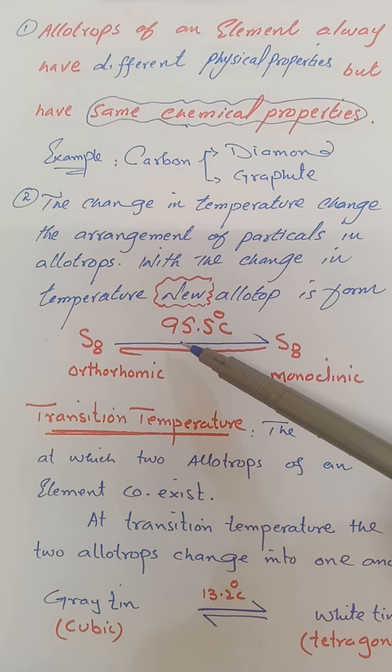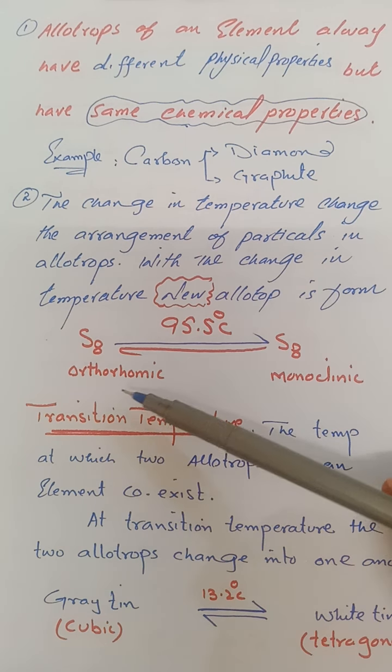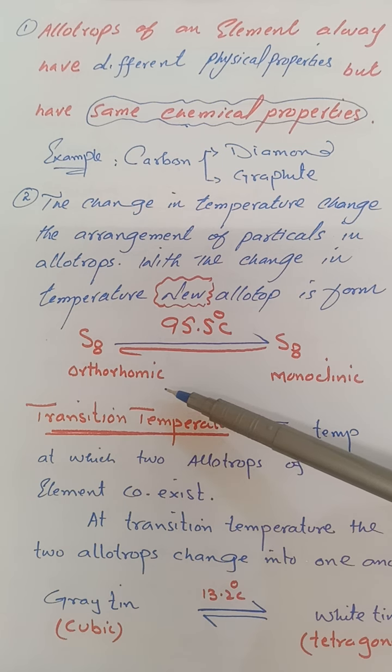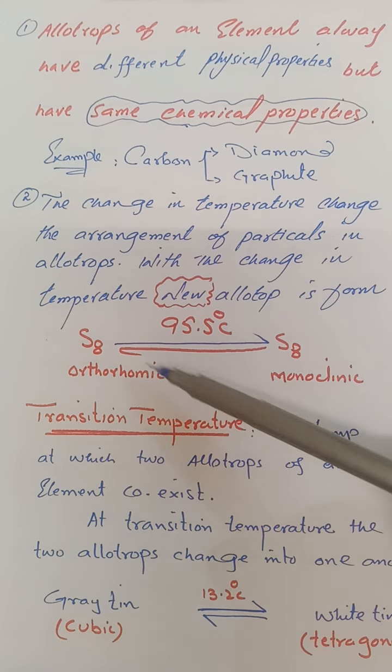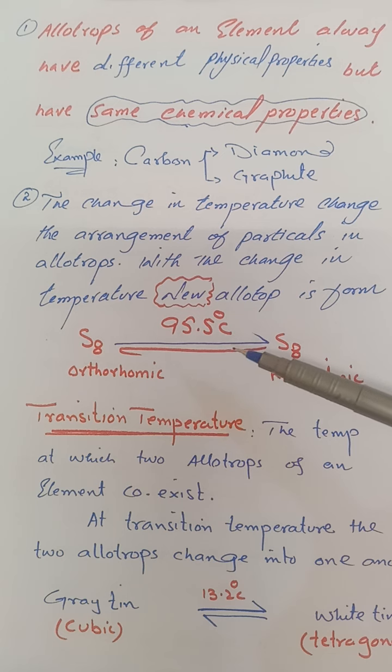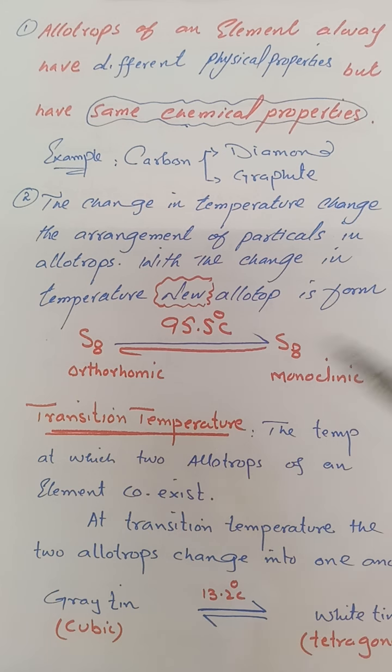If the temperature is below 95.5 degrees centigrade, then orthorhombic allotrope is formed. But if the temperature available for the arrangement of S8 molecules is above 95.5 degrees centigrade, then monoclinic allotrope is formed. So if the temperature varies, then the arrangement of particles changes, and as the arrangement of particles changes, different allotropic forms are obtained.